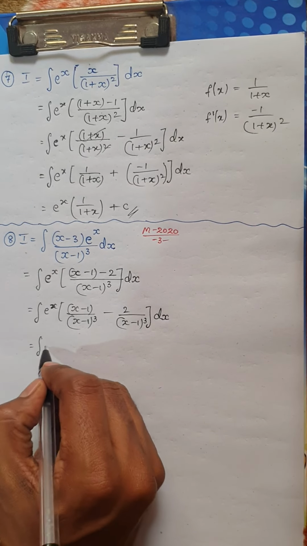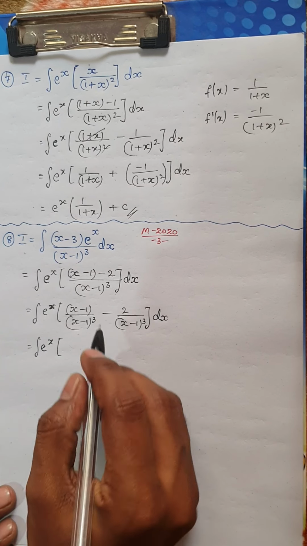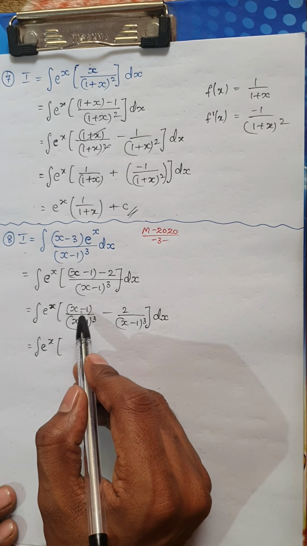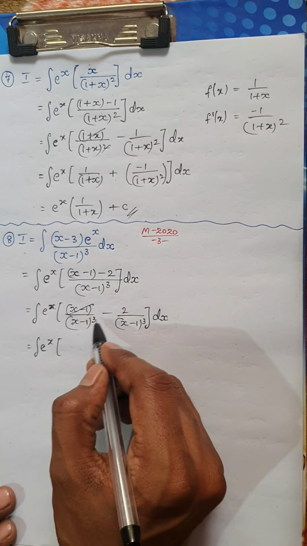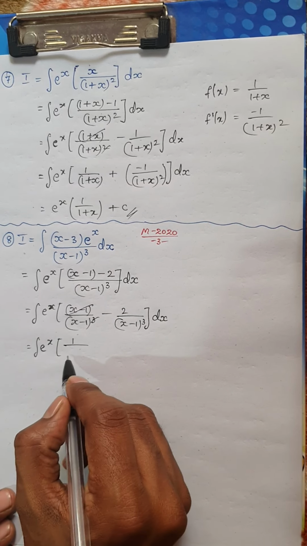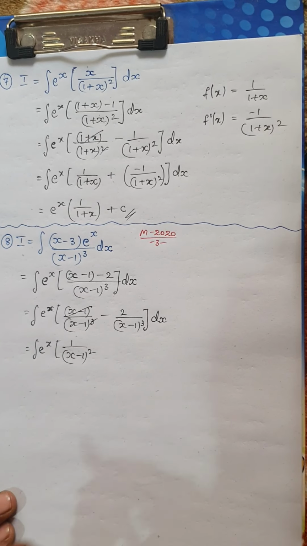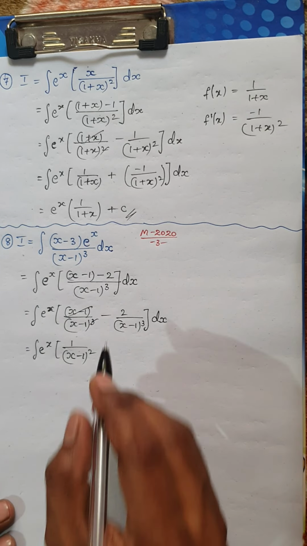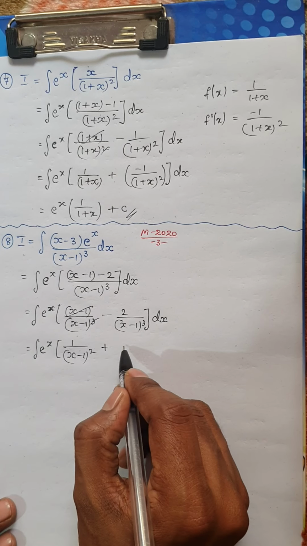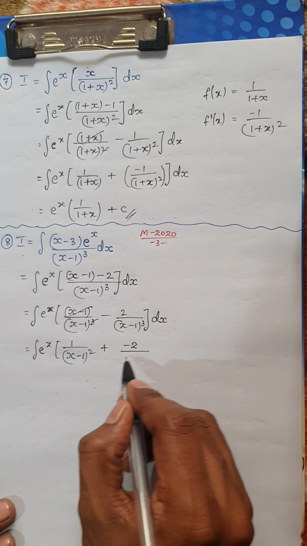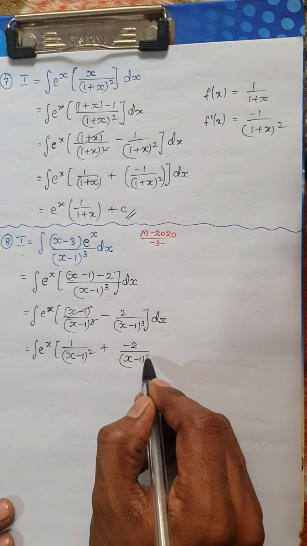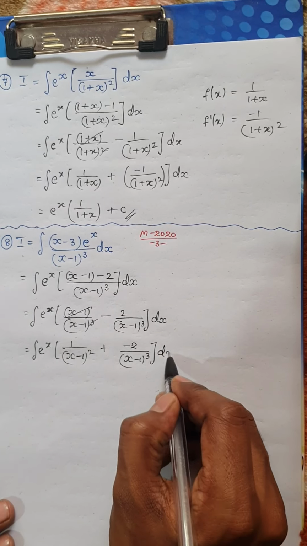This is nothing but the integral of e power x into, I have numerator x minus 1, denominator (x minus 1) whole cube. So one factor will get cancelled. So the leftover would be 1 divided by (x minus 1) whole square. Okay, plus now I'm going to make this as minus 2 divided by (x minus 1) whole cube dx.